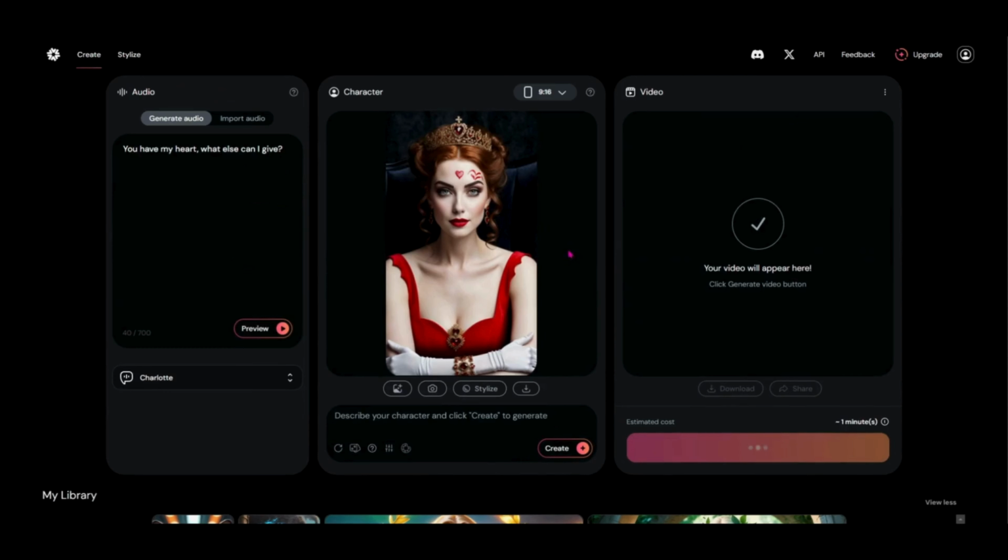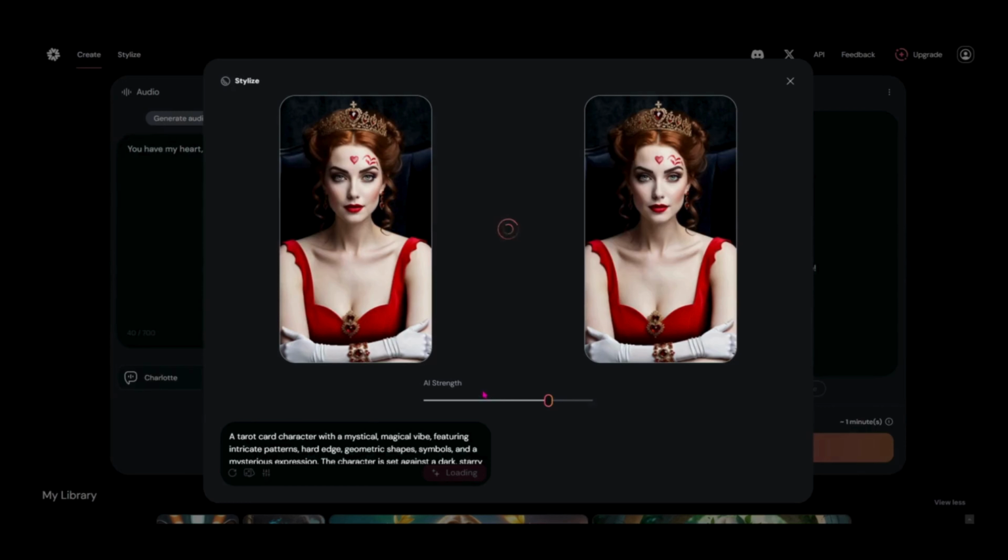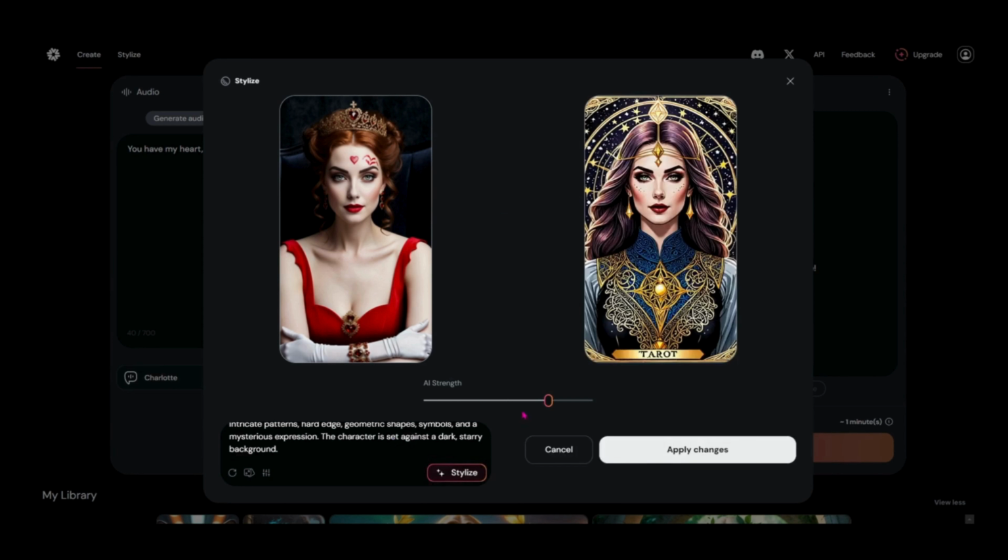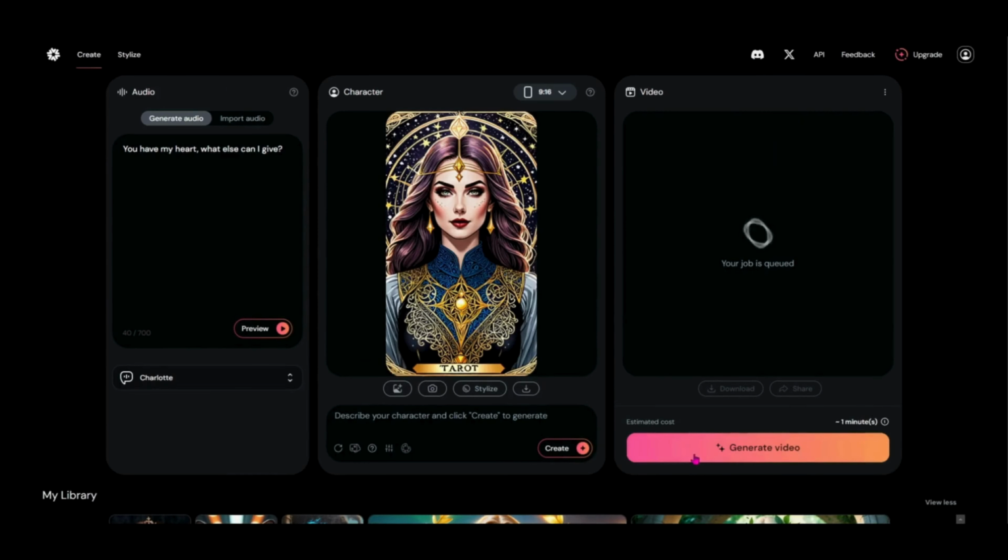You'll notice that even when you bring in a custom image, you're still able to use that stylize. So if I wanted to come in here and do the stylize, I still have the tarot card character prompt in here. So let's just leave that there like that. And you can see that that's what my tarot card character would look like. Let's go ahead and apply those changes. And you can see that it then just pops it right in there. All the other settings are still the same. So let's just generate that so that we can see that video as well.